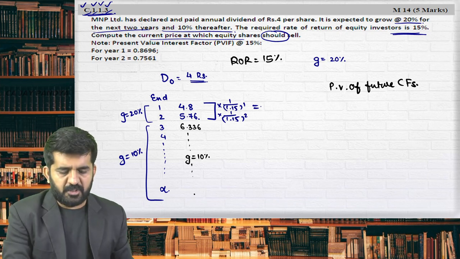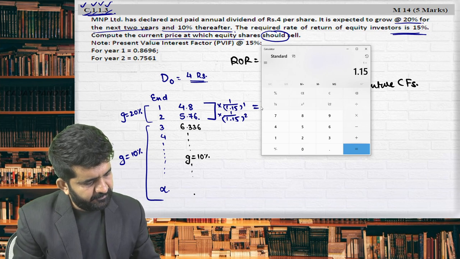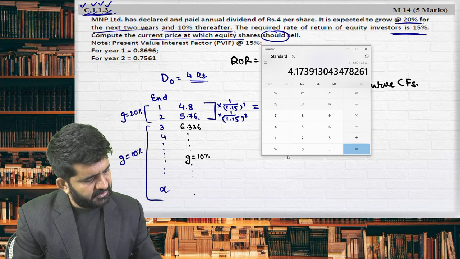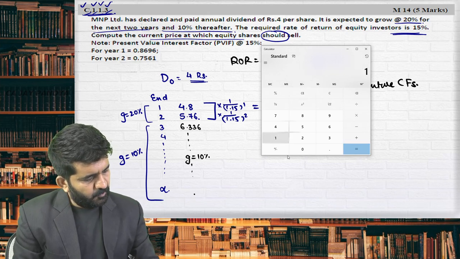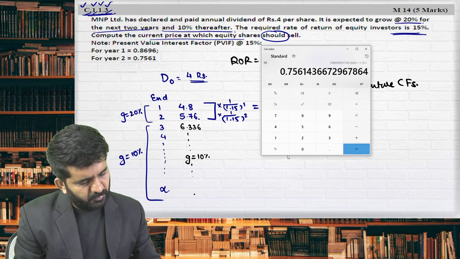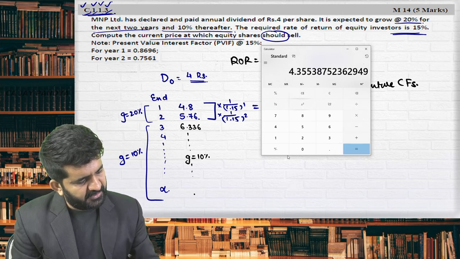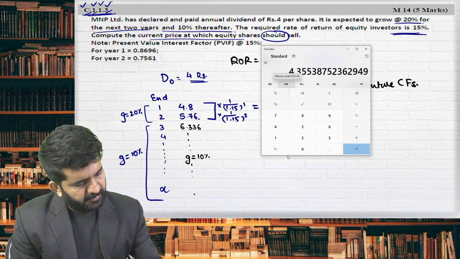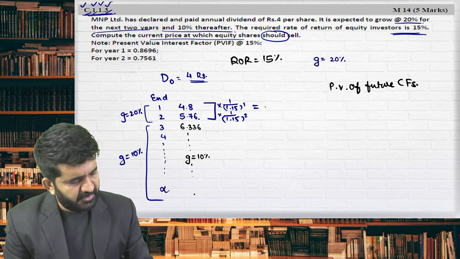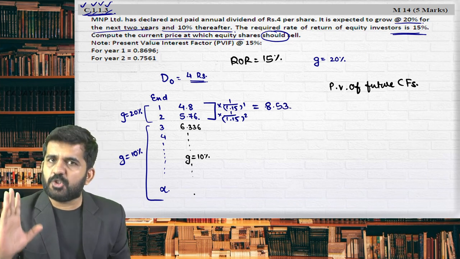So first 2 years the present value I can easily find out in calculator. 1 divided by 1.15 multiplied by 4.8 is equal to M plus, 1 divided by 1.15 is equal to multiplied by 5.76 is equal to M plus, MRC is 8.53 approximately. Is it alright? It is 8.53. It is present value for first 2 years.